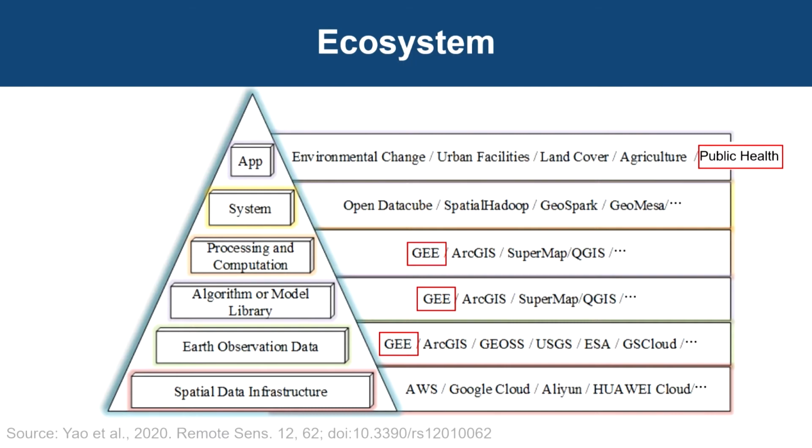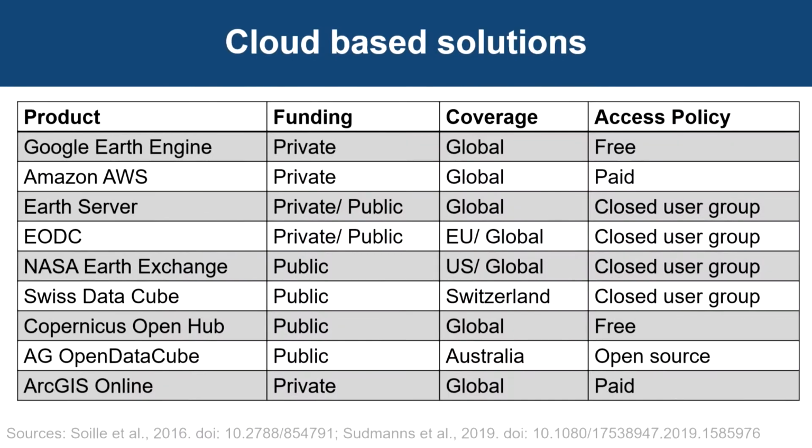If you're looking for your own open source solutions, where you have a developer with you who wants to optimize open source code and use it for your application, then there's Open Data Cube, Hadoop, GeoSpark, GeoMesa. These are all very popular these days. And finally, all this ecosystem is used for different applications. It could be for environmental change, urban facilities, and even public health.